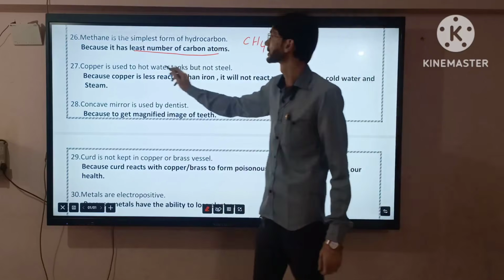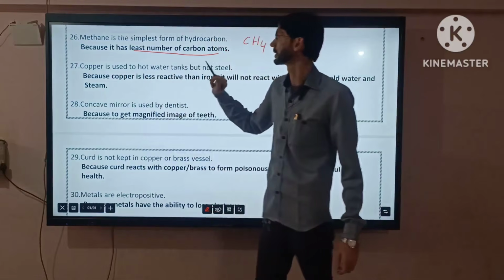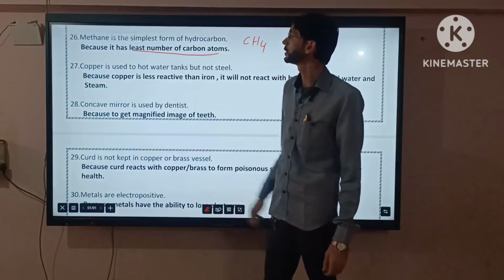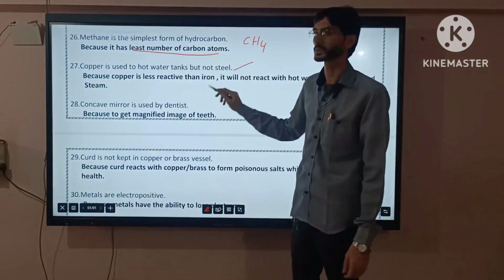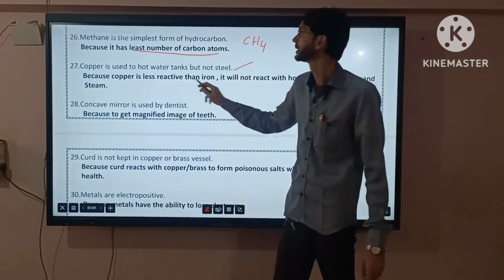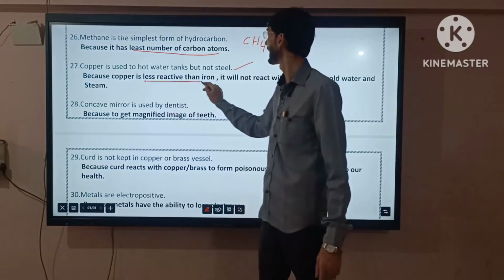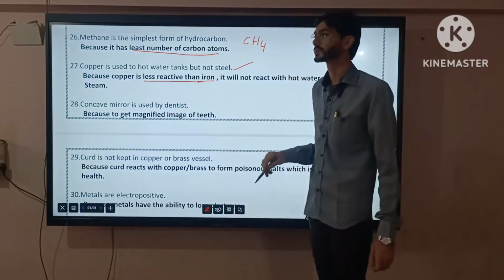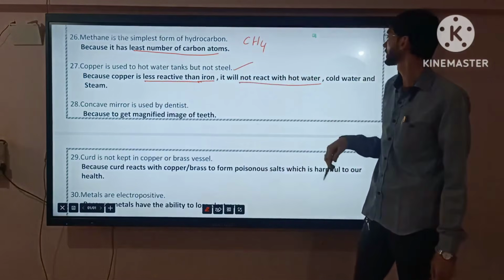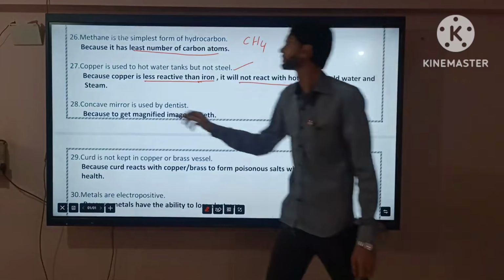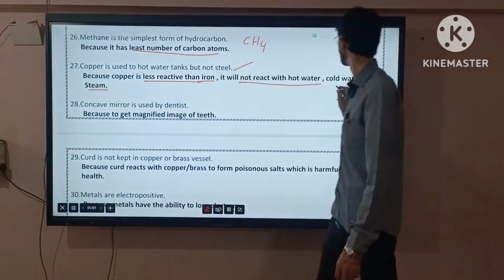Good. Now let's go on. Copper is used to make hot water tanks, but not steel. This is also important, because copper is less reactive than iron. It will not react with hot water, cold water, and steam. As it is, you copy it.